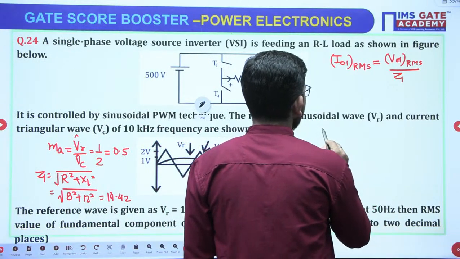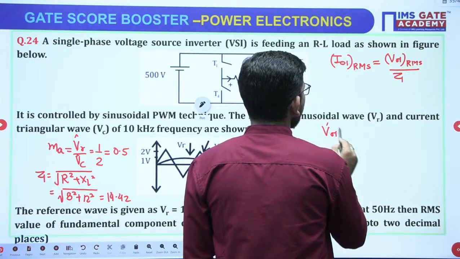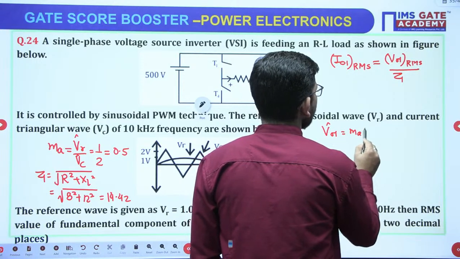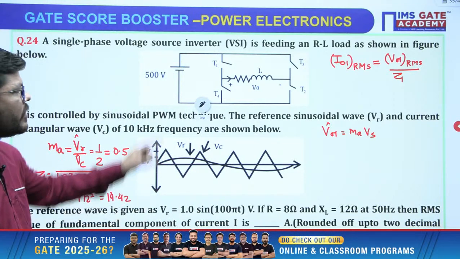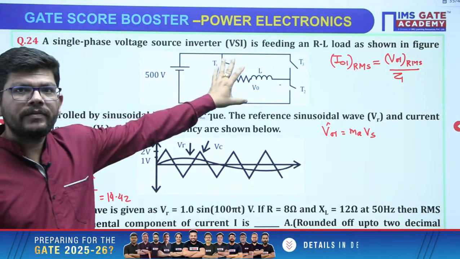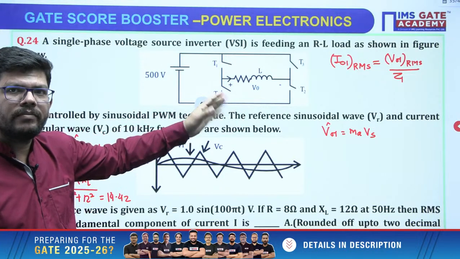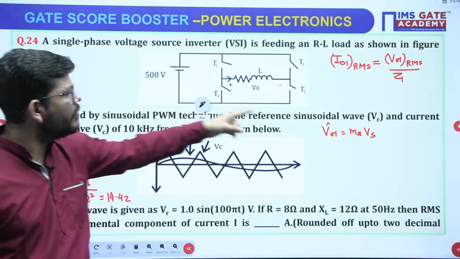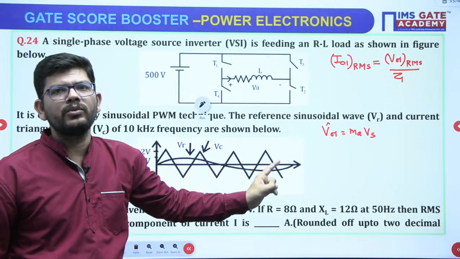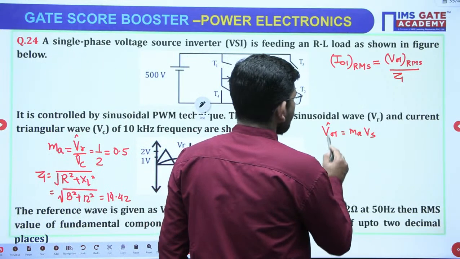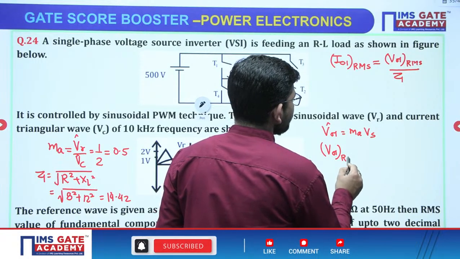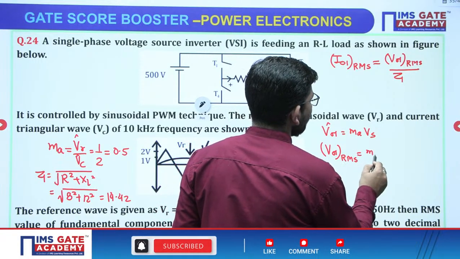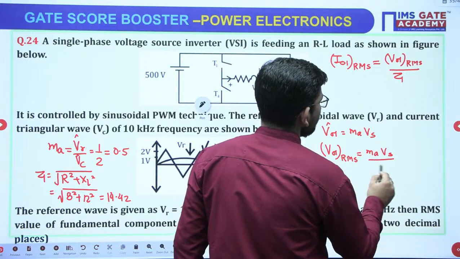Just see, the fundamental peak voltage is MA Vs, the modulation index times the source voltage, because it is a full wave converter. If it were a half wave converter, meaning a half bridge, then we would have written MA Vs by 2, right? So this is the peak voltage. If I am calculating the RMS voltage, then I have to write MA Vs over root 2.